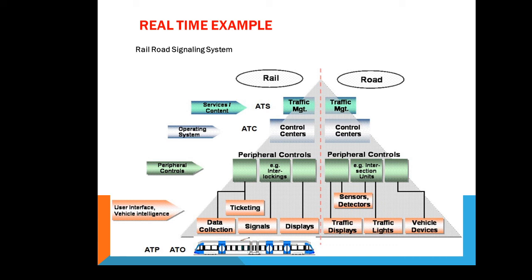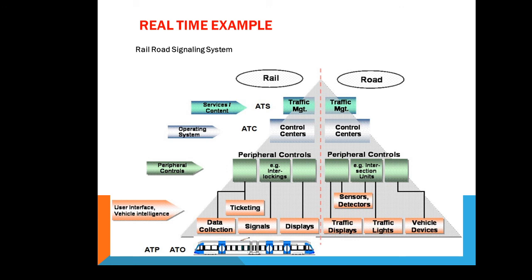In the case of peripheral control, the rail has to perform ticketing, like data collection, then monitoring signals, then displaying stations. But in the case of road, the peripheral controls are what? Intersection units like sensor detectors, traffic display, traffic light, vehicle devices. Means road has to take care of this and rail has to take care of this. So peripheral controls, for rail for example, are interlockings, and for road are intersection units. So this is the user interface, vehicle intelligence is used in this case, and this is the example of a real time system, which is nothing but a railroad signaling system.